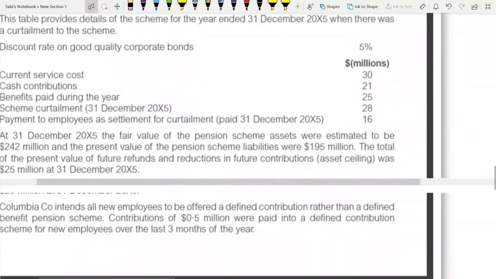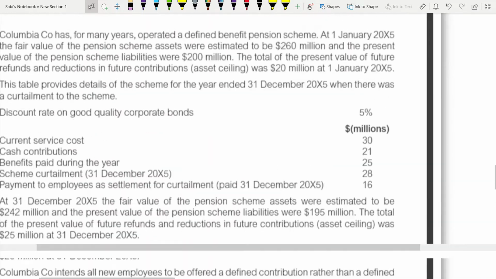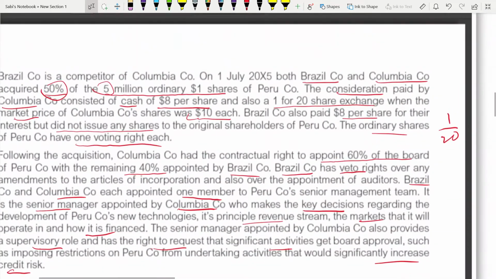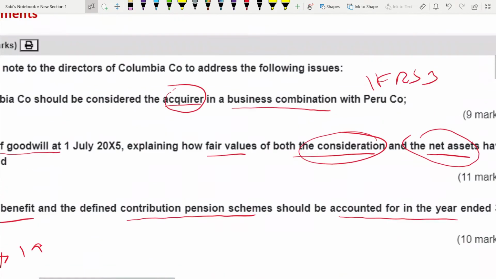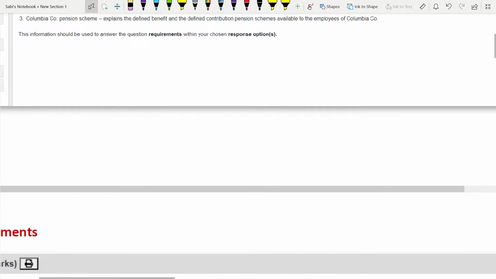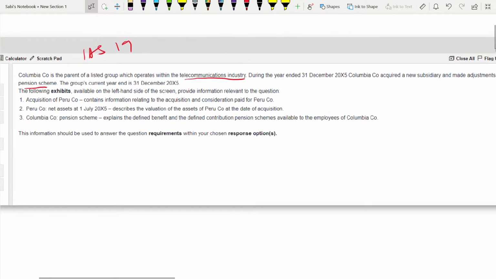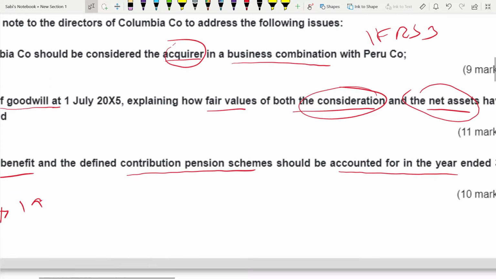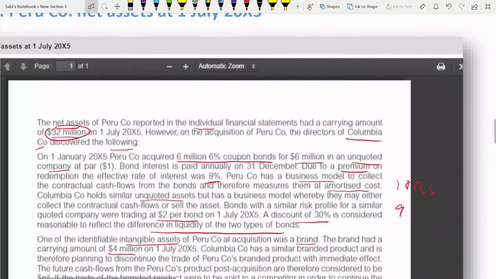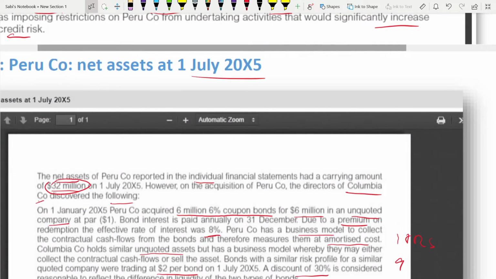Just give me a time. Just want to look at the dates. So their year end is 31st December 2005, and you're acquiring at 1st of July 2005.